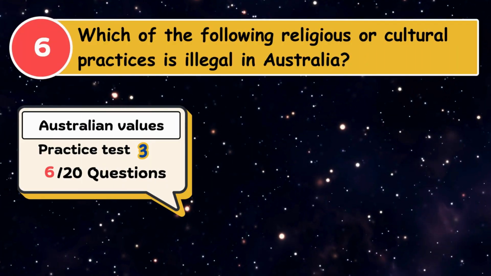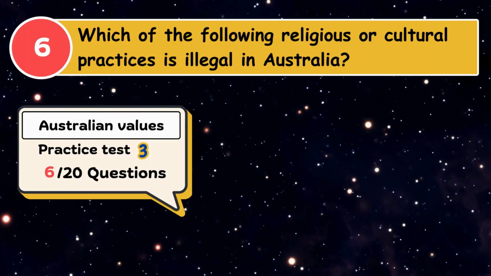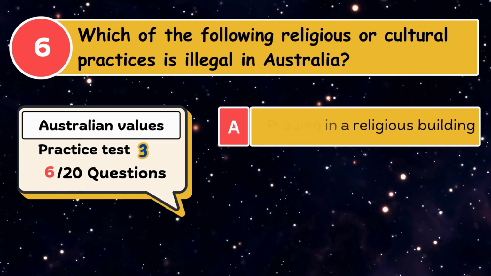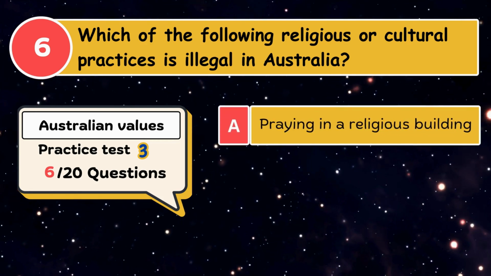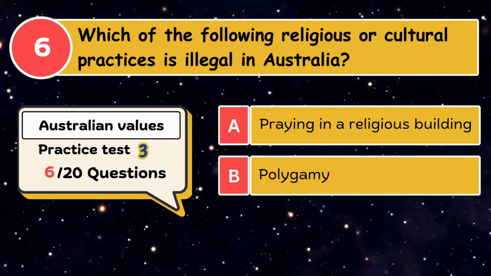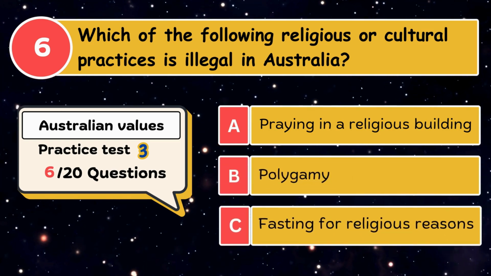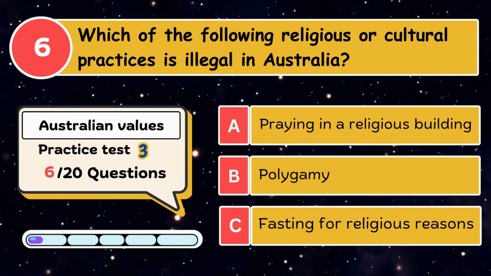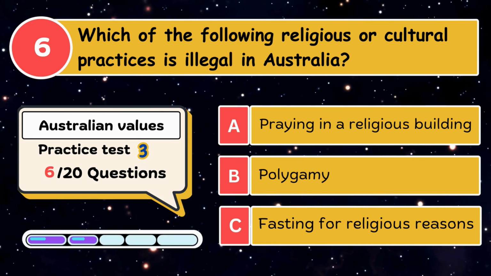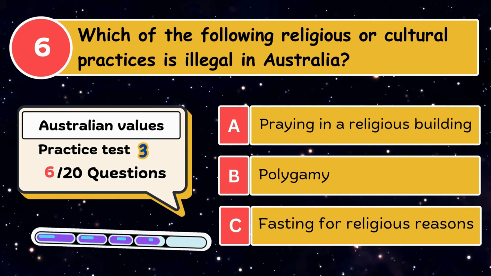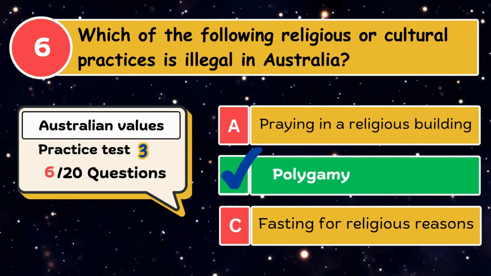Which of the following religious or cultural practices is illegal in Australia? A. Praying in a religious building. B. Polygamy. C. Fasting for religious reasons. The correct answer is polygamy.